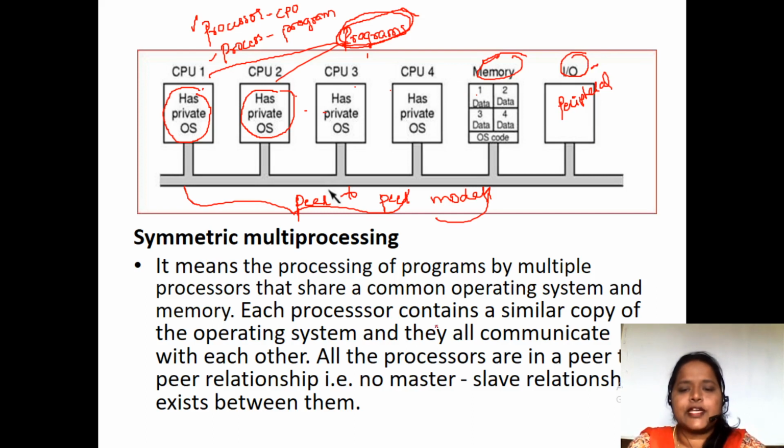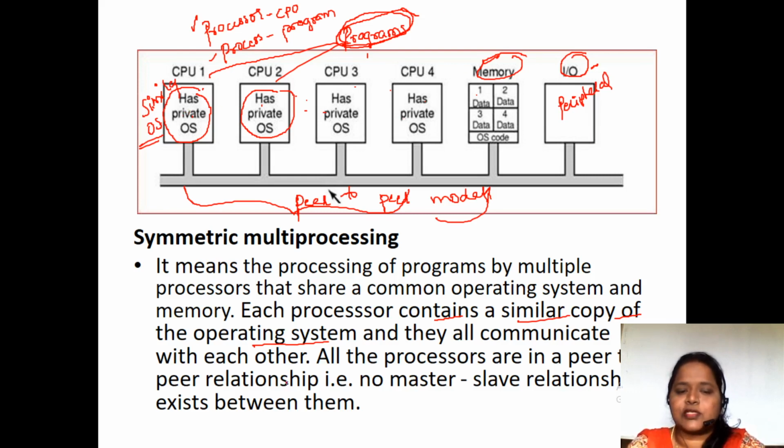Here each processor contains a similar copy of the operating system. That is the main thing. Similar operating systems are loaded on each and every processor when they are connected in a peer-to-peer manner. When the operating system is the same, there is flexibility in sharing data among all the processes.